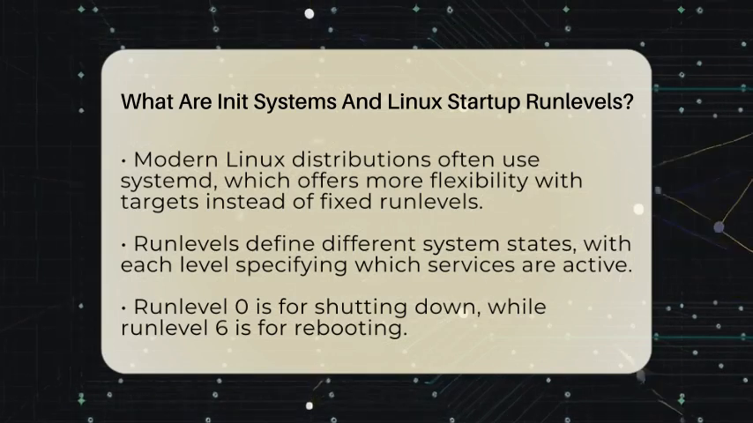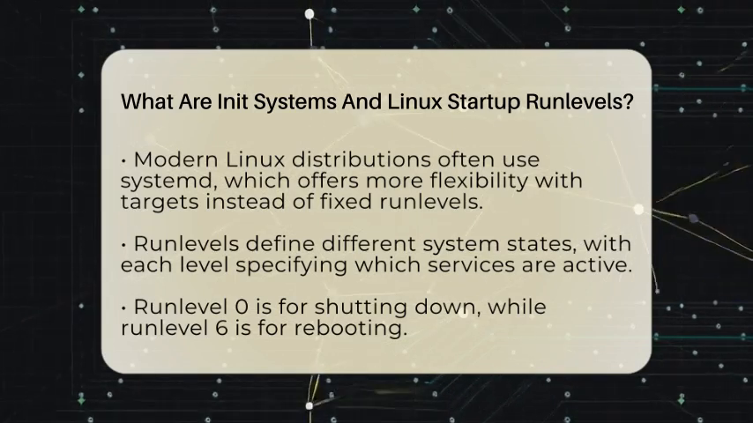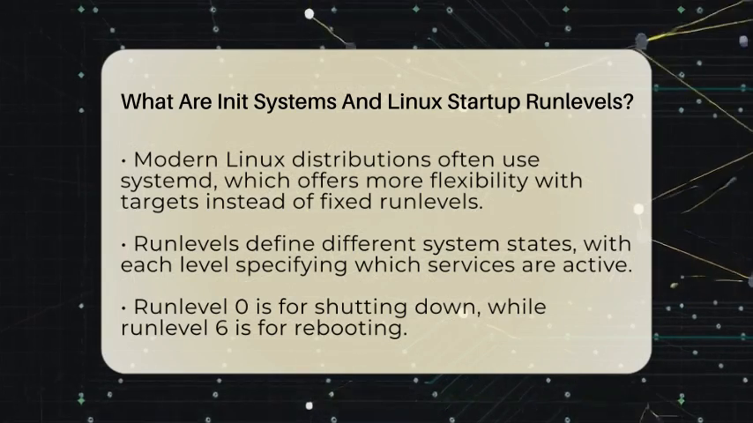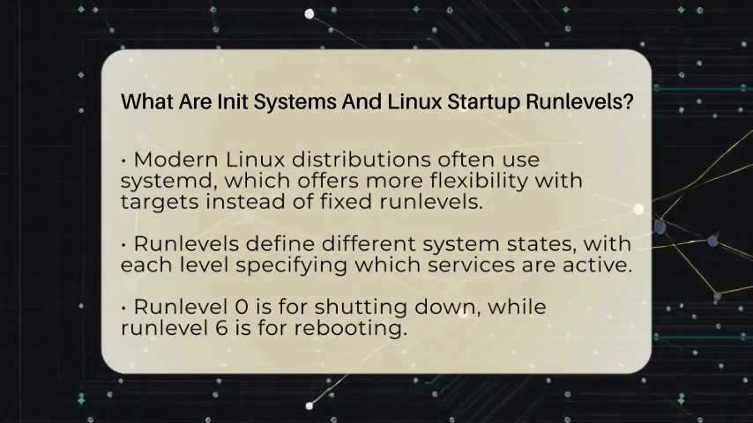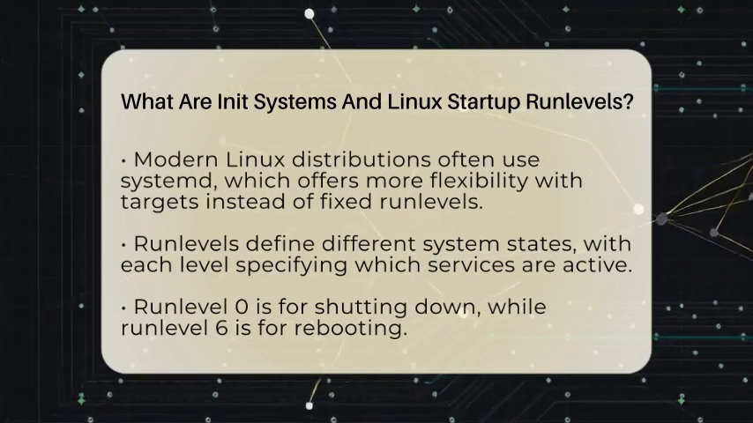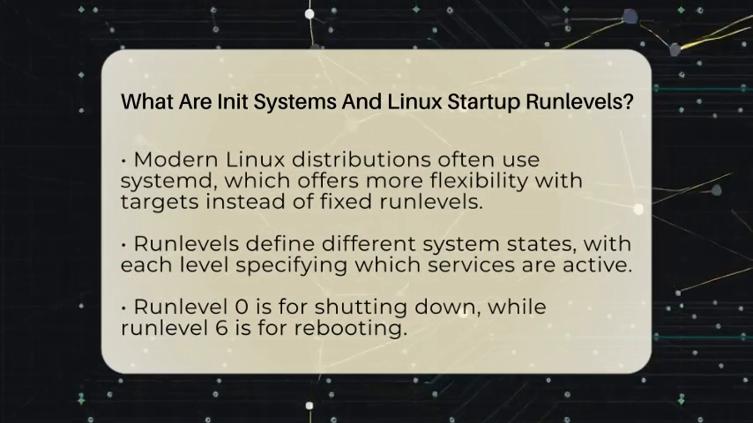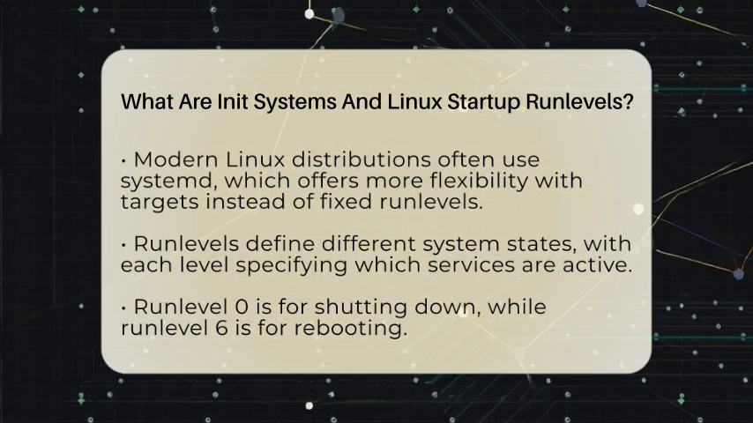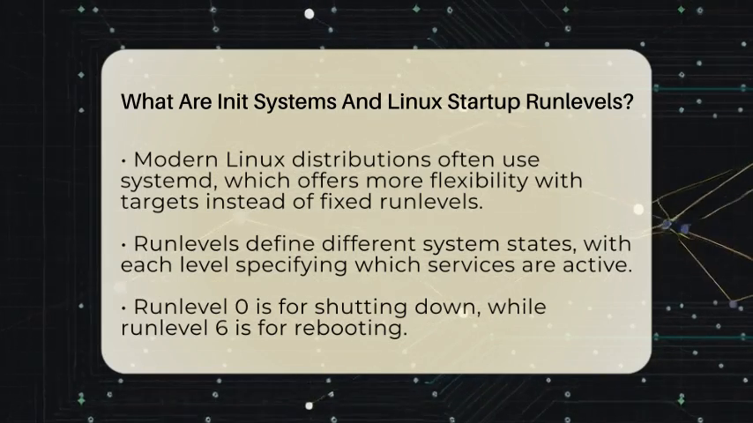But newer Linux distributions often use systemd. This system is more advanced and flexible. Instead of fixed run levels, it uses targets, which are like different modes the system can be in. For example, a server might use a mode that starts only essential services, while a desktop uses another that includes a graphical interface. Run levels are a way to define what state the system is in.